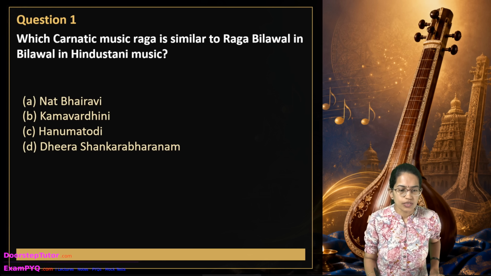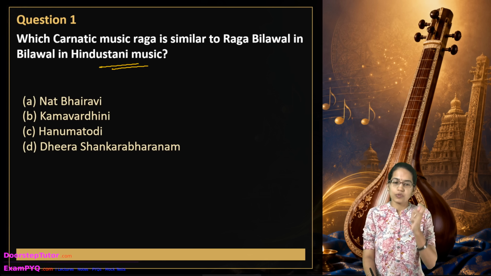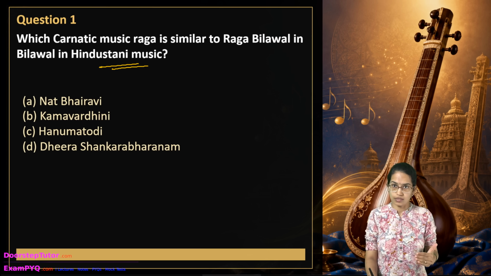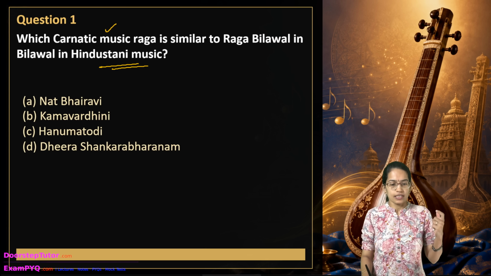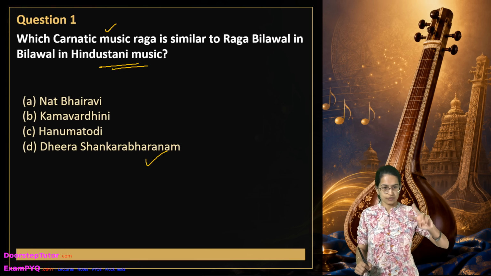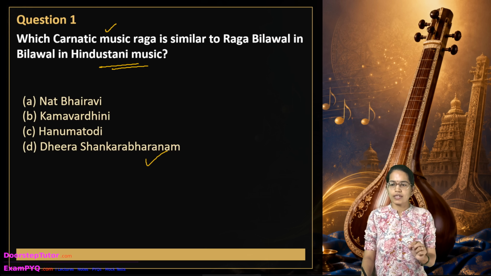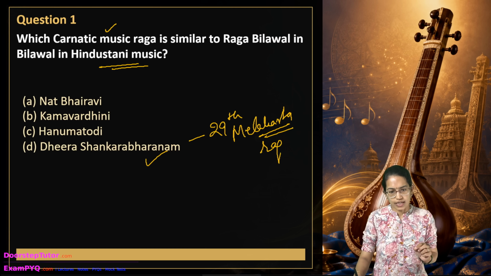This question talks about the Hindustani music rag Bilawal, and asks which of the following is a rag from Carnatic music similar to it. The correct answer is Dheera Shankarabharanam. This is the rag which corresponds very closely to Bilawal. It is important to understand that this is the 29th Melakarta rag from Carnatic music. However, the other three are different.